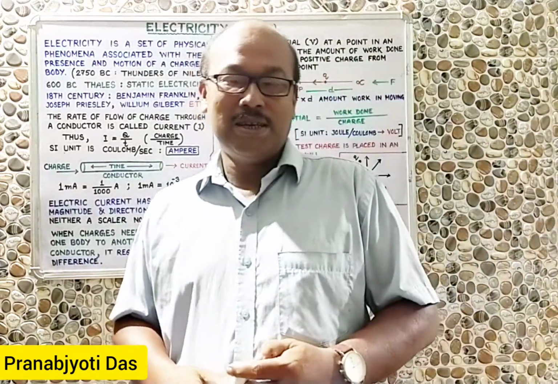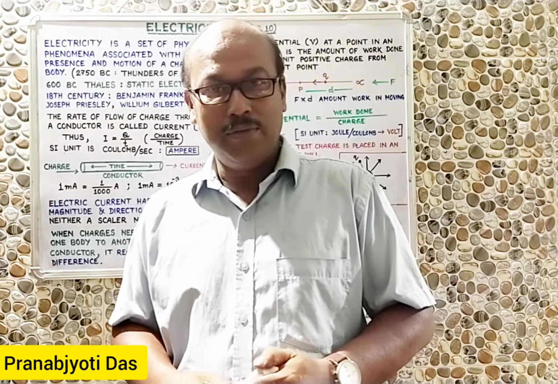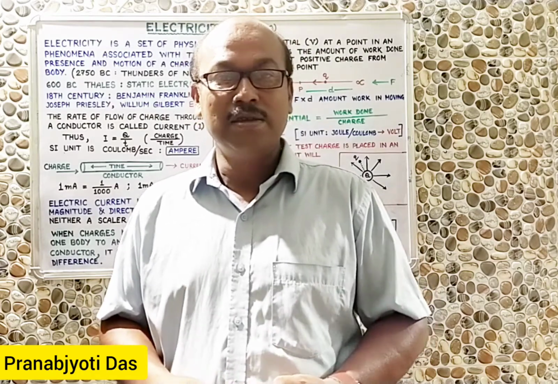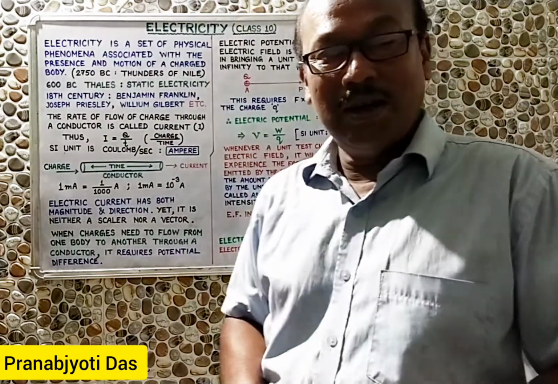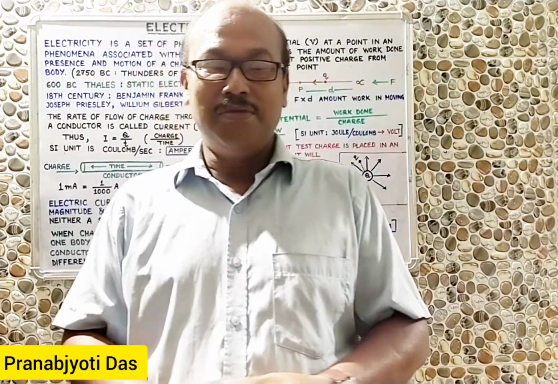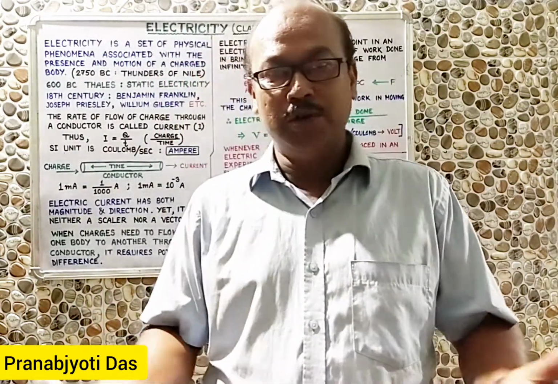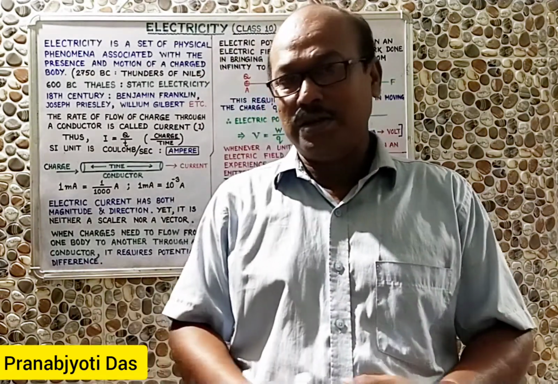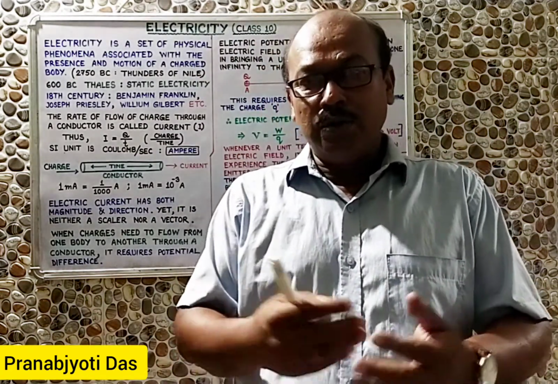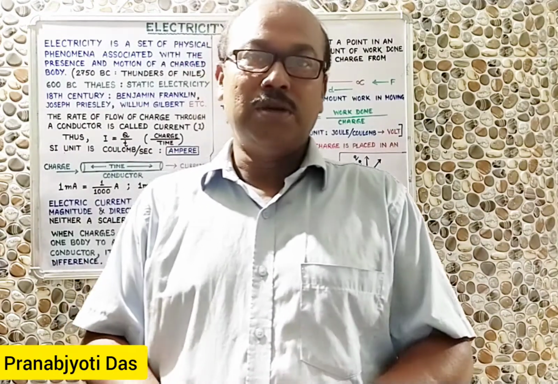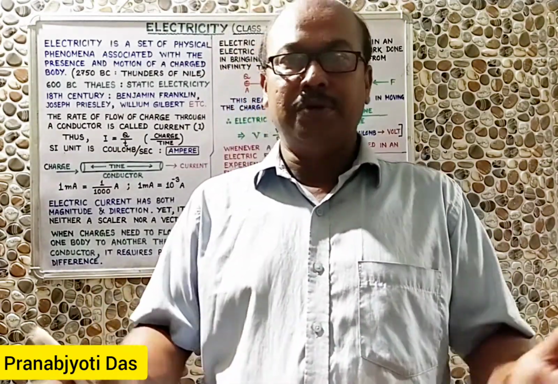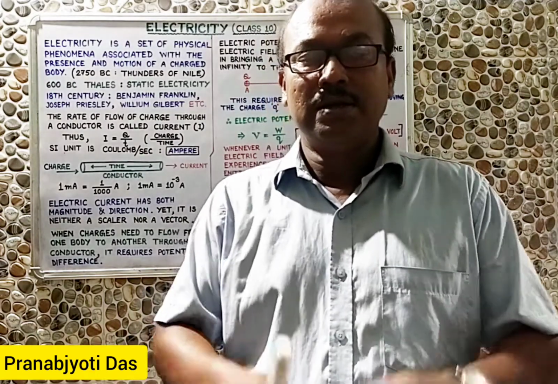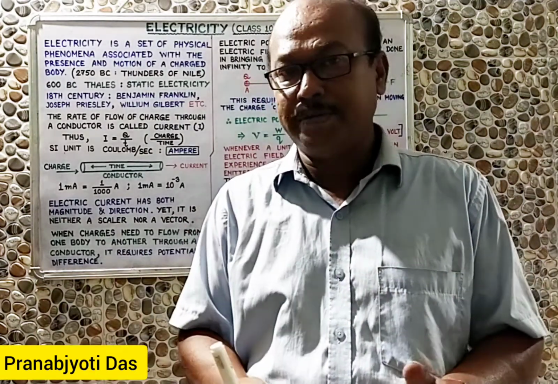Today we shall be discussing chapter number 12 of your class 10 general science, and the chapter is electricity. So electricity is a very familiar word to us. Everybody knows what electricity is. Without electricity, we cannot even think about the modern civilized world today. In our house, in industries, everywhere. Without electricity, the whole world will become handicapped.